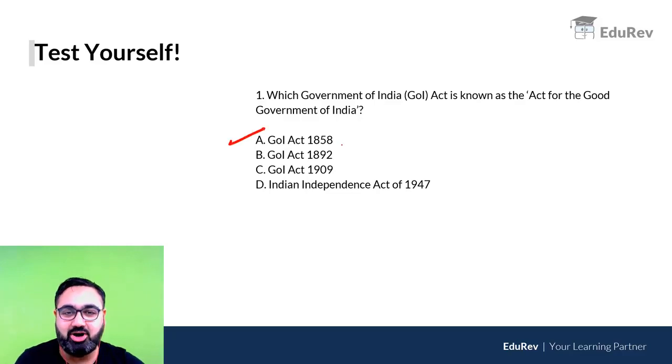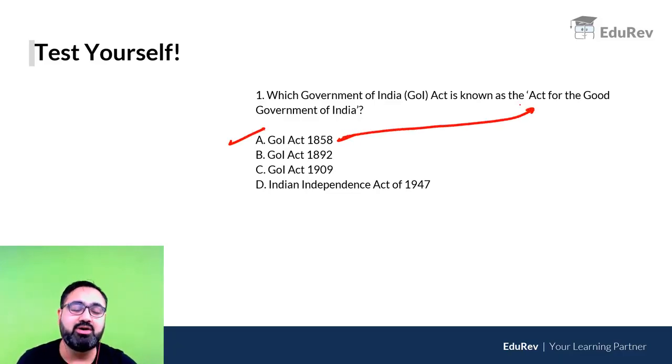So yes, it was a Government of India Act 1858, which was also called as the Act for the Good Government of India. Very easy, straightforward question. Most of you should be able to answer this.